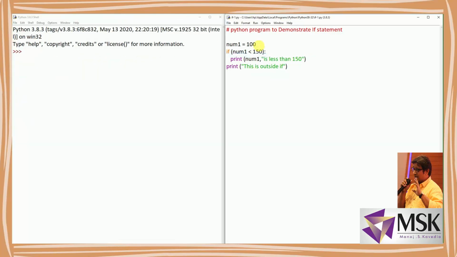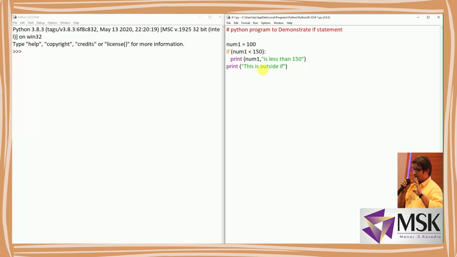Fine, let's see the demonstration of if statement. In the program I'm initializing num1 equal to 100, and if num1 is less than 150, if this condition is true, it will print num1 is less than 150. So instead of num1, this value will be substituted, and then print this is outside if. Now if you see these two prints, the indented one is part of if, and the one which is not indented is outside the block of if.